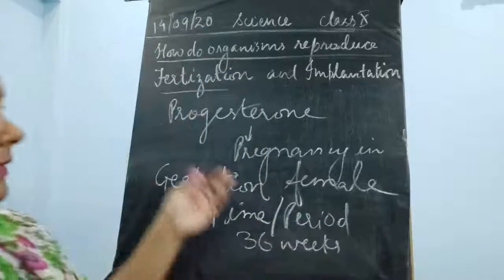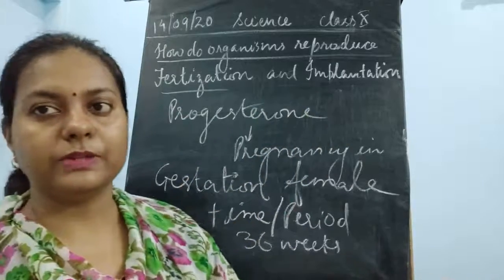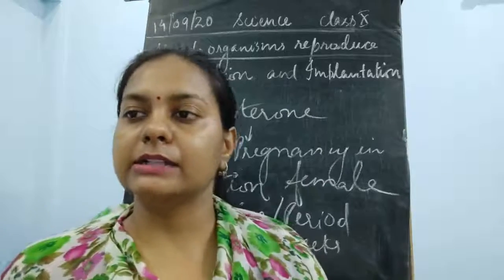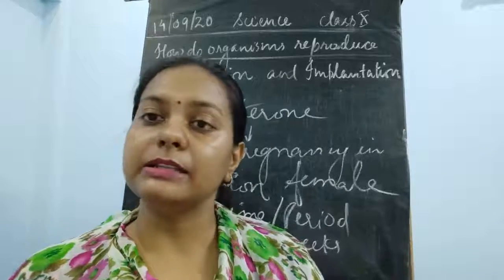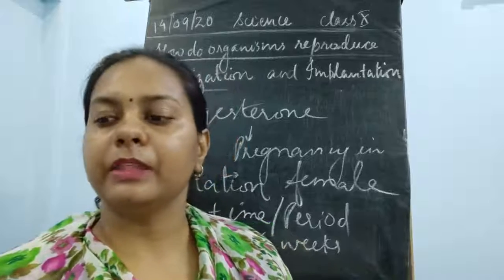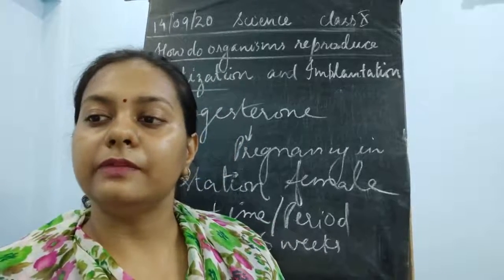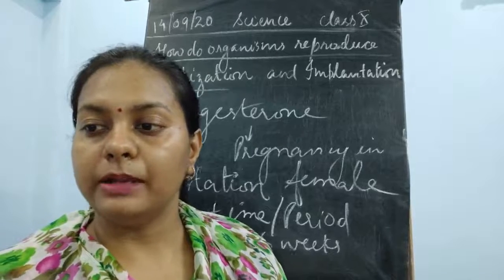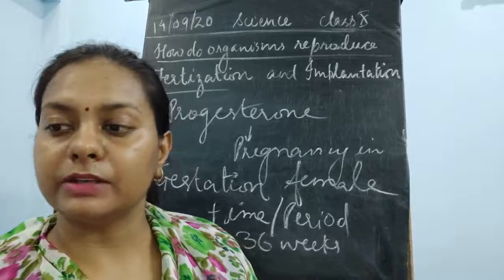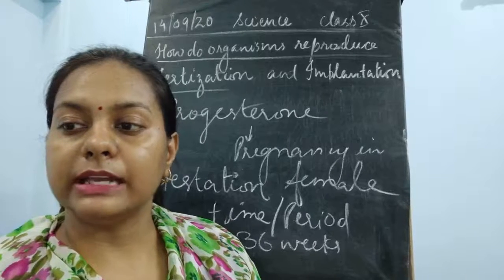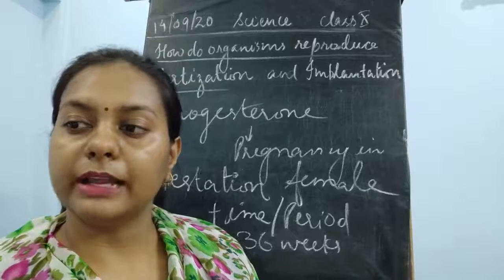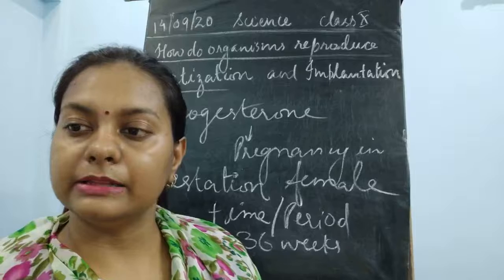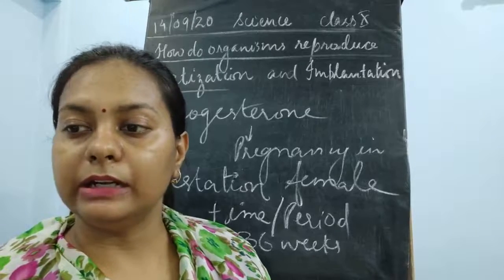Okay, so the next step after implantation is the development of the fetus, which is said to be embryonic development. And once the embryonic development starts, at different months, different development takes place. In a few days' time the blastula is formed. After the blastula stage, it is going to develop and the morula stage is formed, then the blastocyst is getting implanted, then it is getting developed. So what about fetal development?